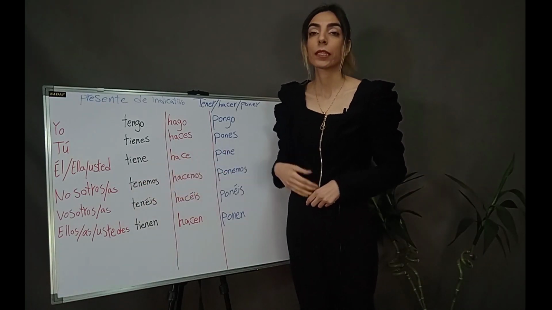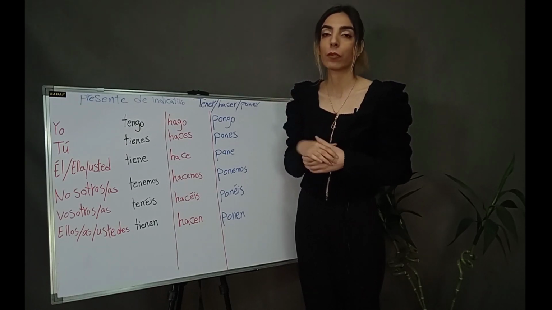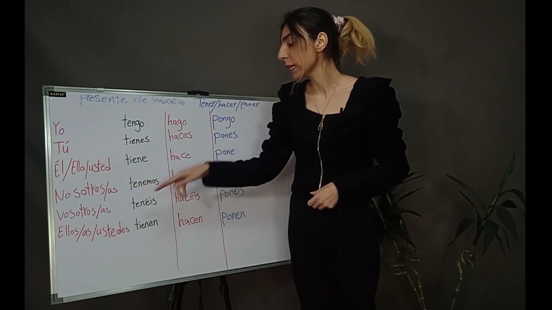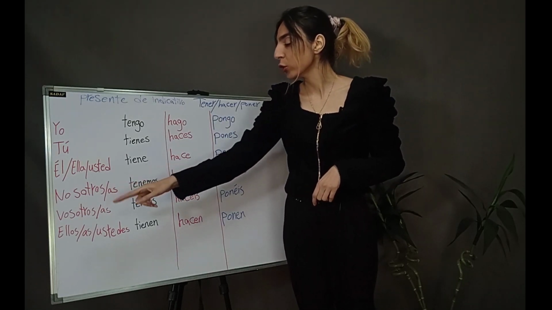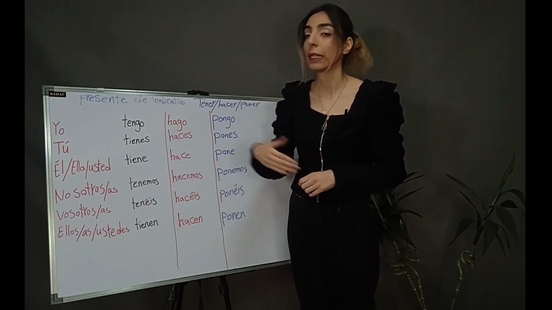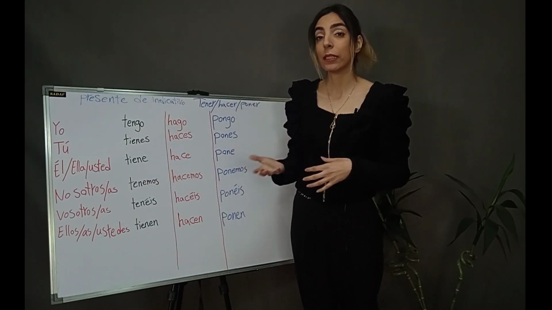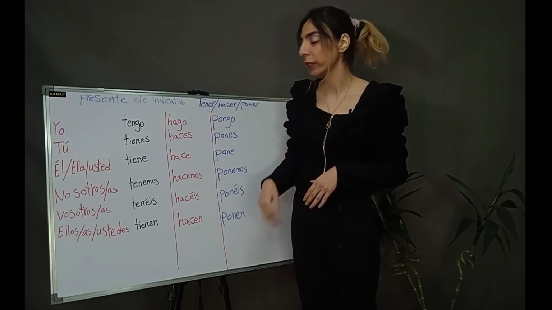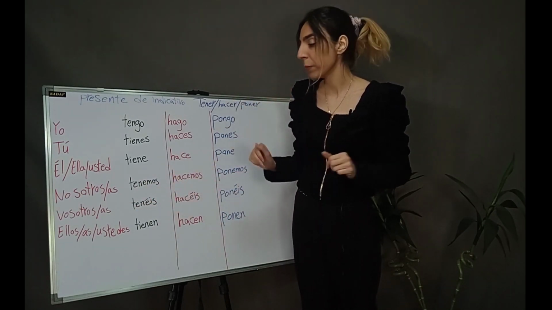Vosotros tenéis, you have, plural form, you masculine or masculine and feminine with each other. Vosotras tenéis, you have, you only feminine. Ellos, ellas, ustedes tienen. Ellos tienen, they have, they masculine or masculine and feminine with each other. Ellas tienen, they have, they only feminine.